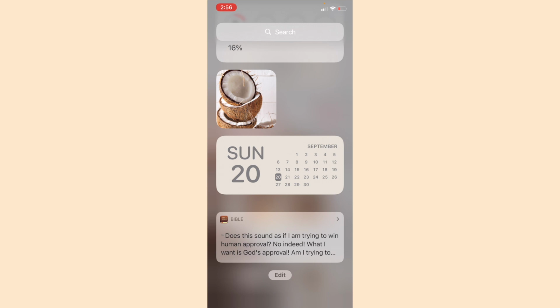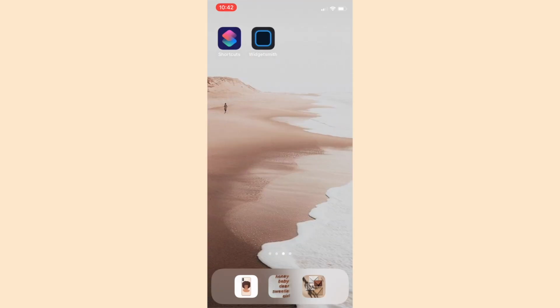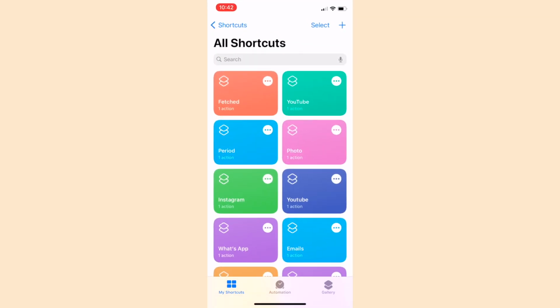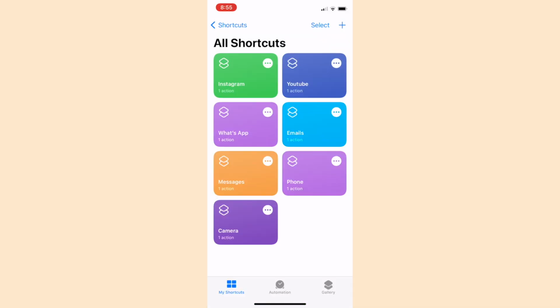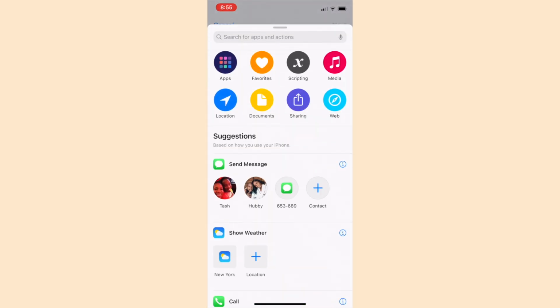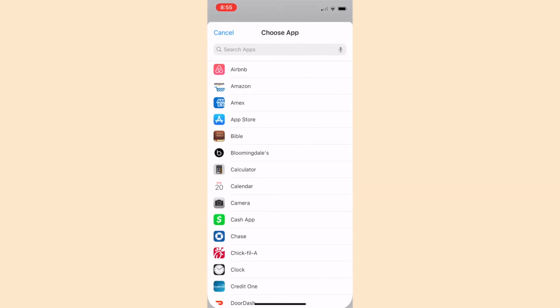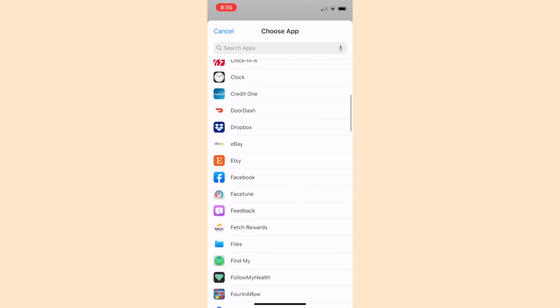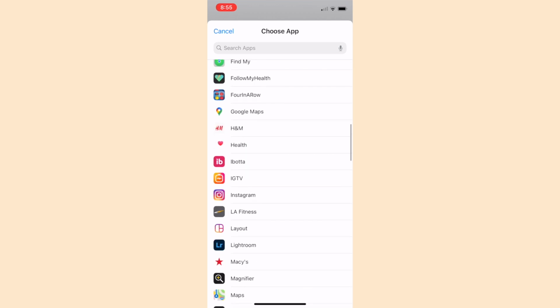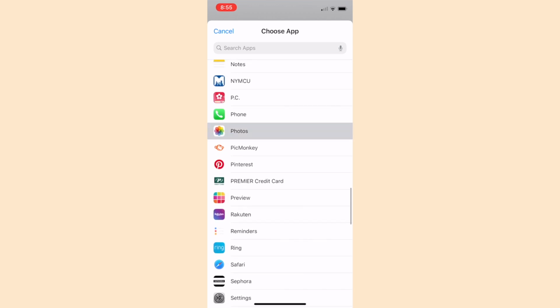Once you have that, you can create as many as you want or as little as you want, and then you're going to go into creating your shortcuts. Shortcuts are a replacement for your apps. So you're going to select your shortcuts app, and then click the plus button at the top. Then you go to add actions and scripting. Then you select the app that you want to make a script of. I think I started out with my photos or Instagram, which is most popular for everyone.